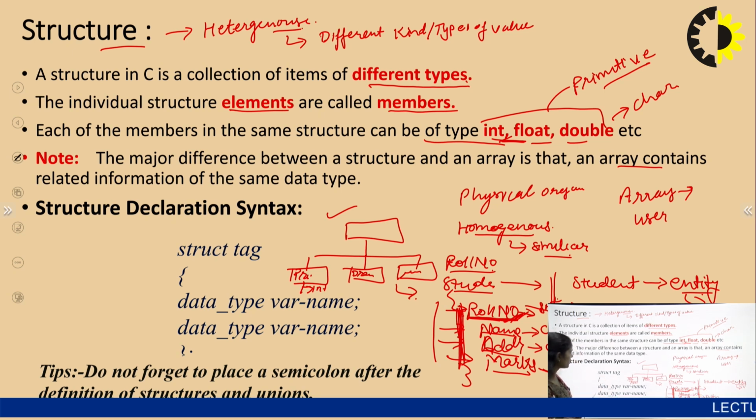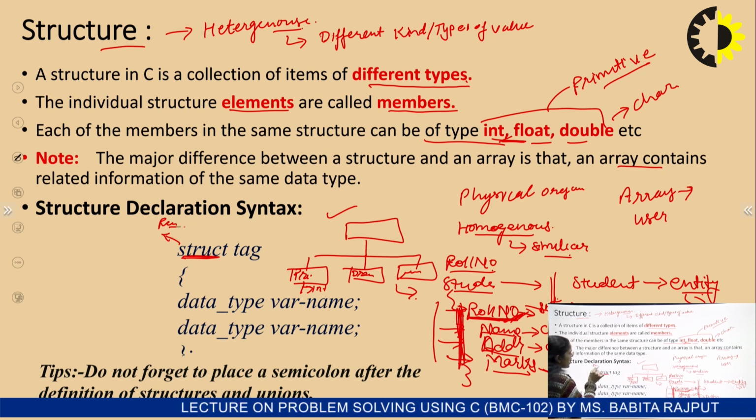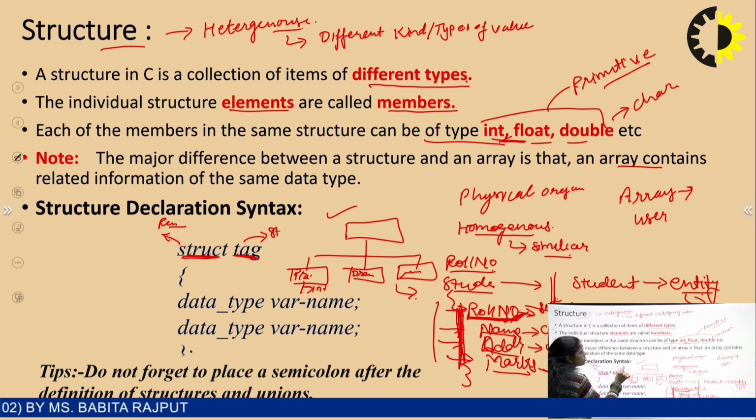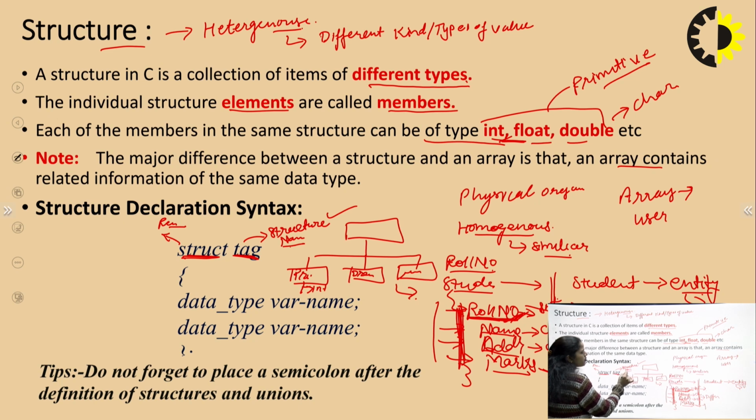Whenever we design a structure, we have to use a special reserved keyword, which has a specific meaning defined by the C syntax. So we use the struct keyword, and then the tag, which is nothing but the structure name. This name is always defined by the user, and it should be a valid identifier, right?